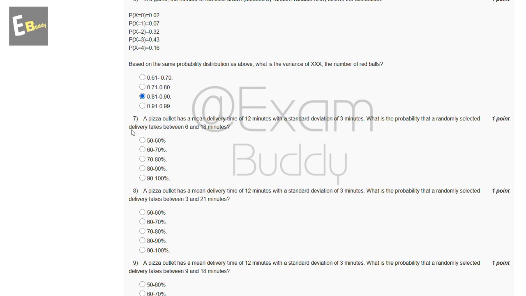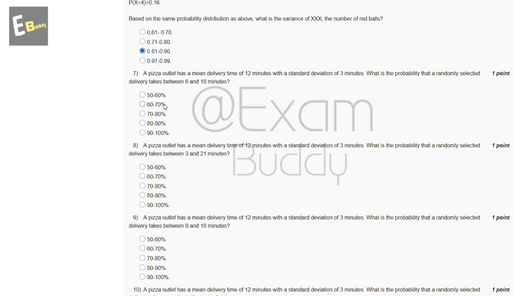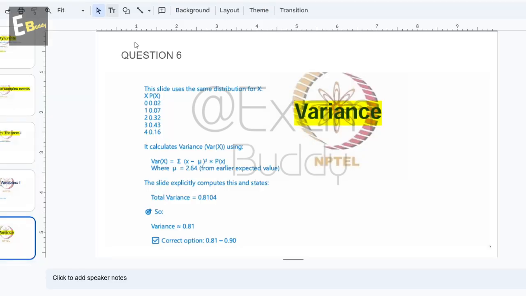Now the seventh question: a pizza outlet has a mean delivery time of 12 minutes with a standard deviation of 3 minutes. What is the probability that a randomly selected delivery takes between 6 and 18 minutes? So these are the options: 15 to 16%, 16 to 17%, 70 to 80%, 80 to 90%, 90 to 100%.